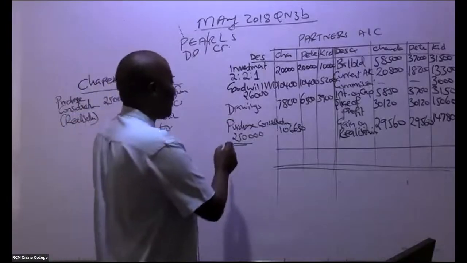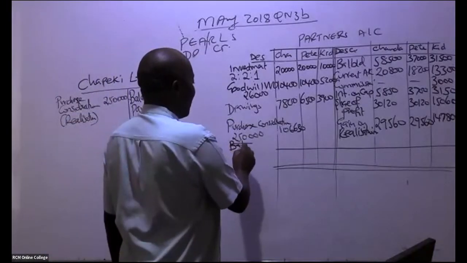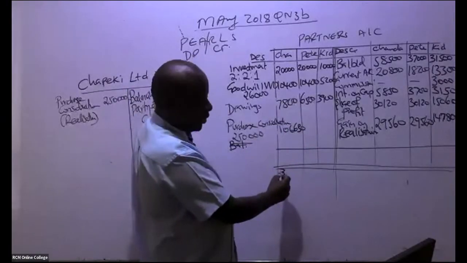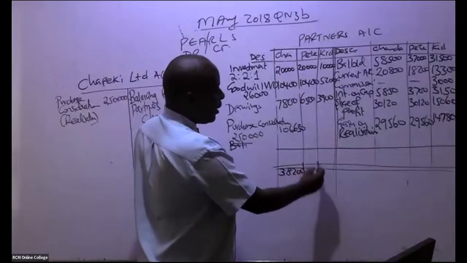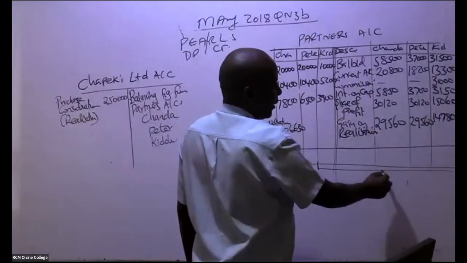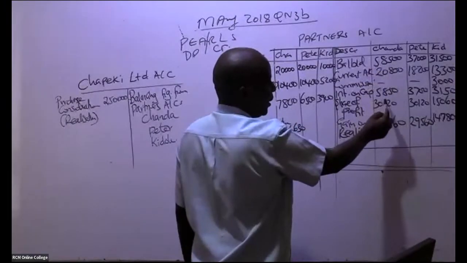Balancing figure. Remember, we're looking at the balancing figure. The first one, somebody is giving me a figure of 38,200 here. How about this first ninja here? How much do we have when you add this and this?